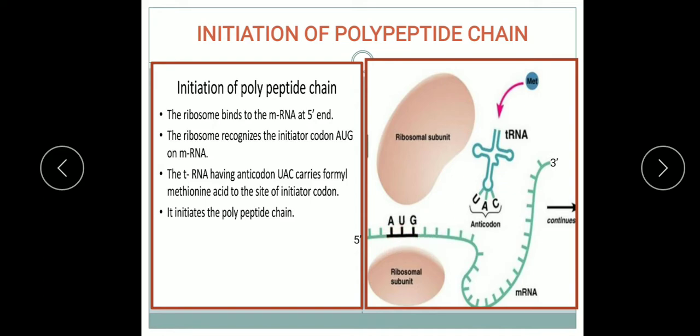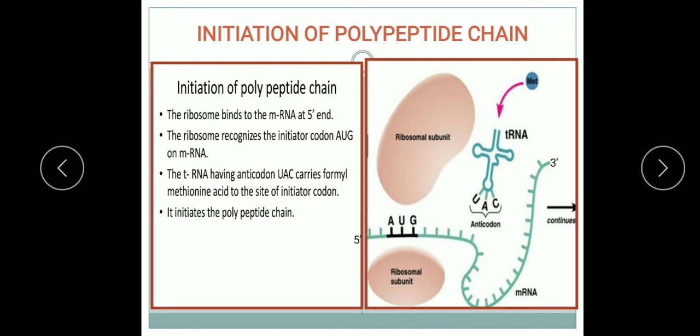Understood, children? UAC anticodon base pairs with the initiation codon AUG of mRNA. Here initiation factors are released and the initiation complex combines with the large and small subunits.